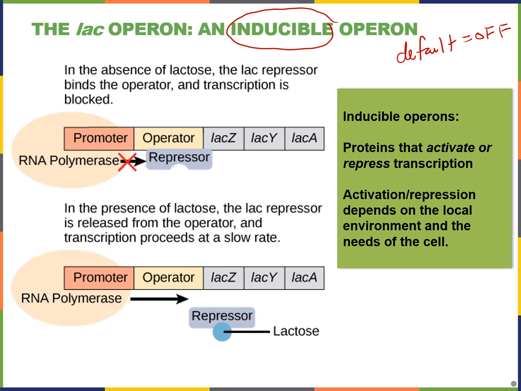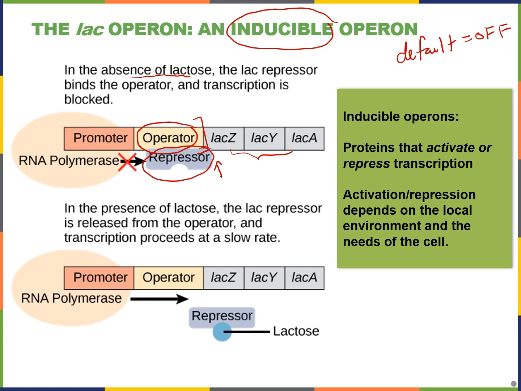So in the absence of lactose, which is the more common state, the repressor protein is bound to the operator region and physically blocks RNA polymerase. And this is because for this repressor, the repressor of the lac operon, the shape of the protein is naturally such that it binds to the operator. It's optimized to bind to the operator region and blocks RNA polymerase from transcribing these genes.